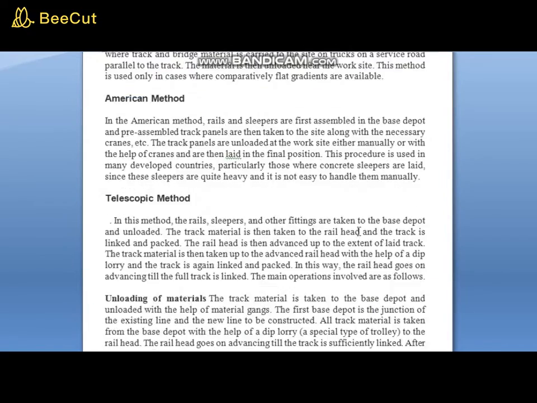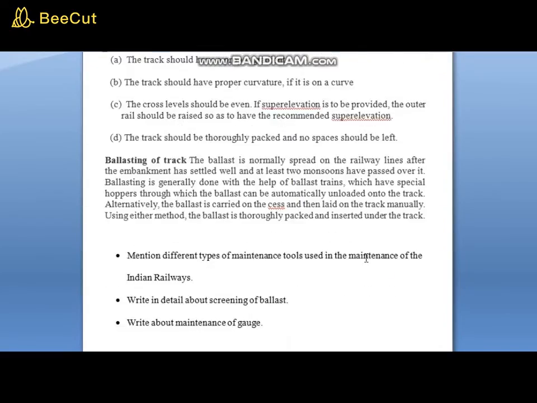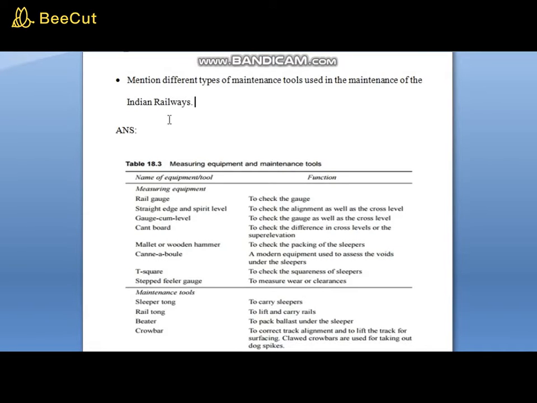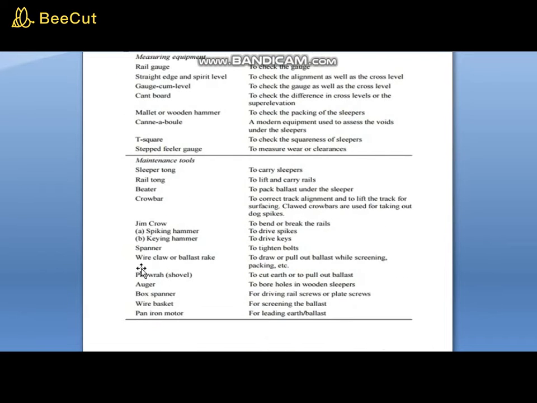Now let us see our next question. What is our next question? Our next question is: mention different types of maintenance tools used in the maintenance of Indian railways.